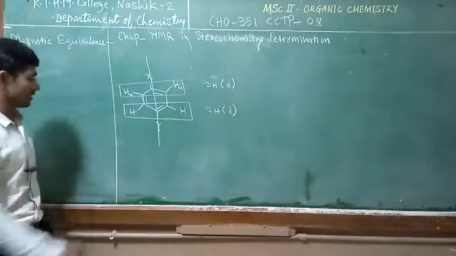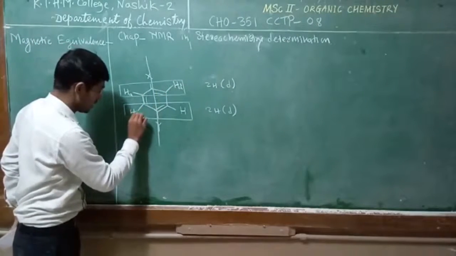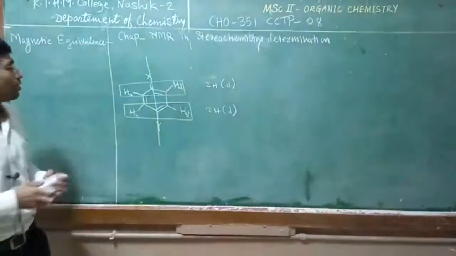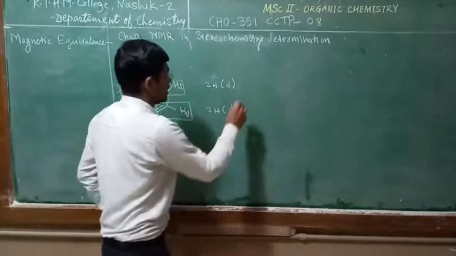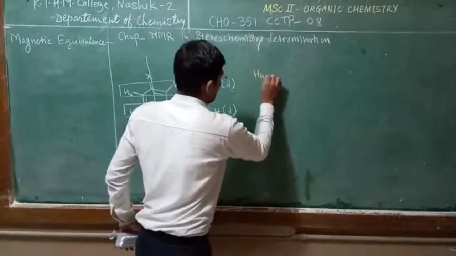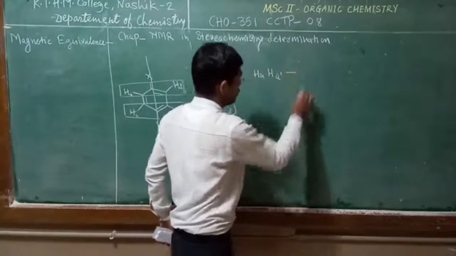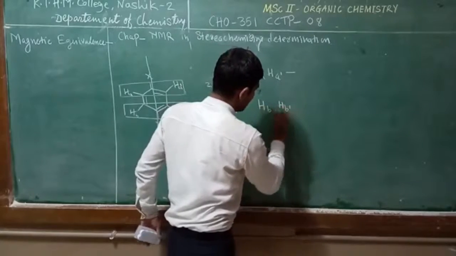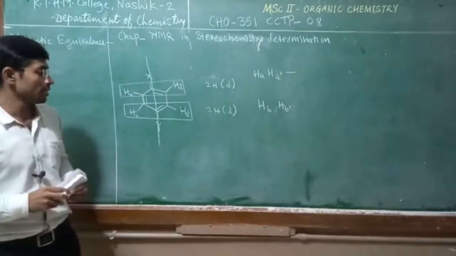Suppose I give the notation HA and HA dash, HB and HB dash. HA and HA dash are chemically equivalent and isochronous. In the same way HB and HB dash are chemically equivalent and isochronous.